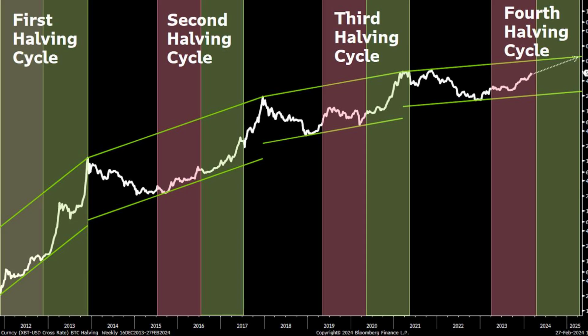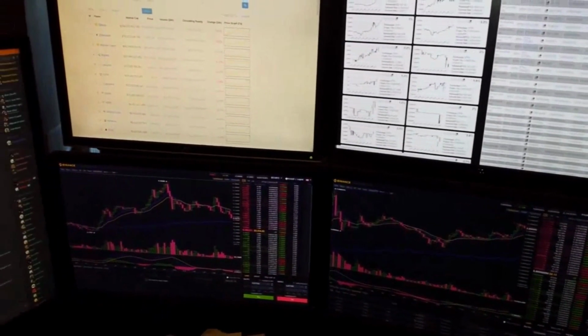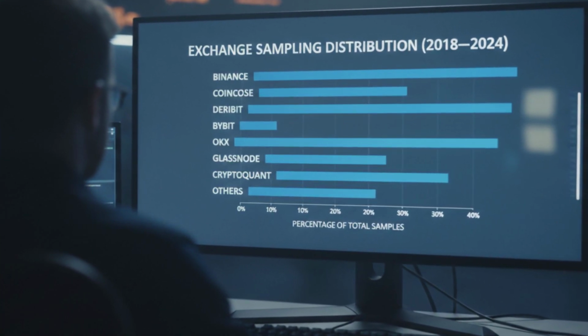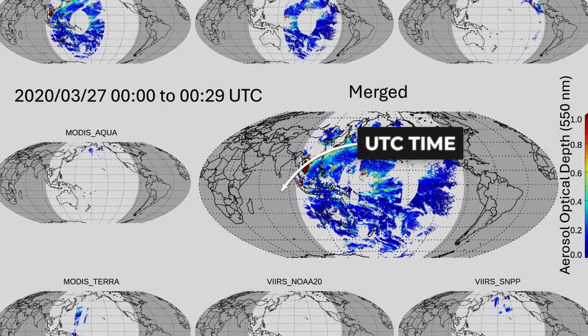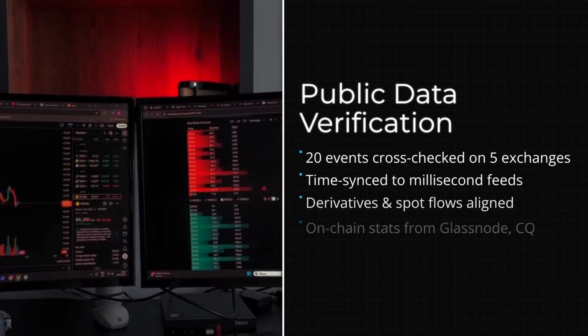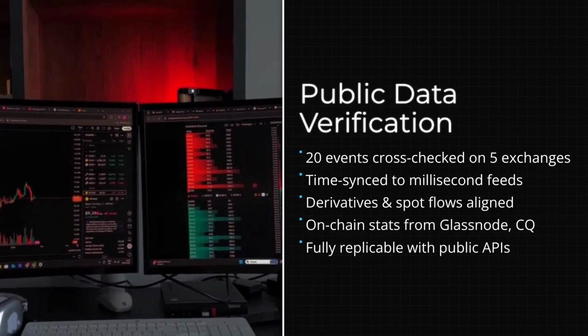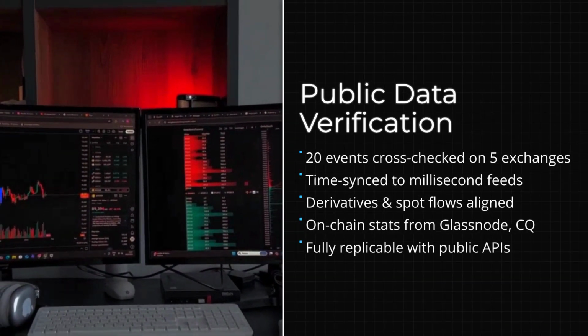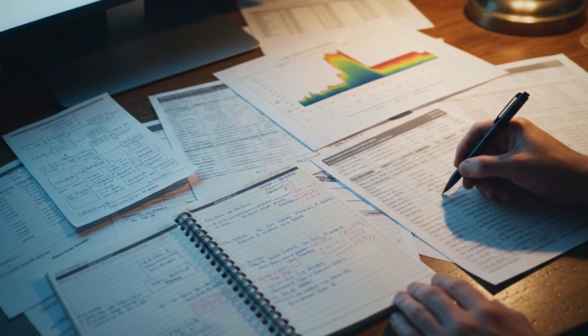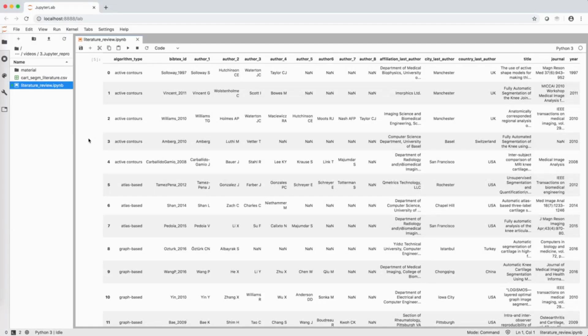Each of the 20 major pre-news price moves referenced here is sampled across multiple venues to minimize bias. No single exchange or data provider dominates the sample. Aggregation methods align timestamps to UTC and cross-reference price, order flow, and derivatives metrics, ensuring consistency. This approach provides a transparent foundation for interpreting signals, allowing for objective review and replication by any technically skilled observer.